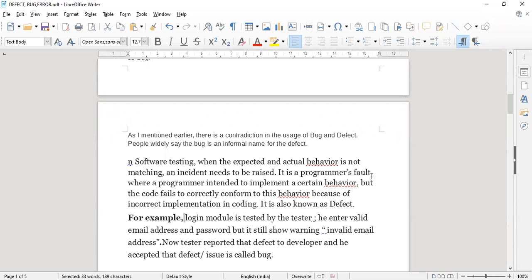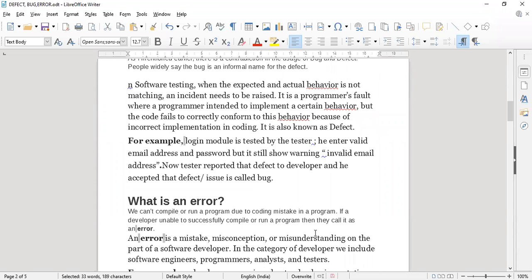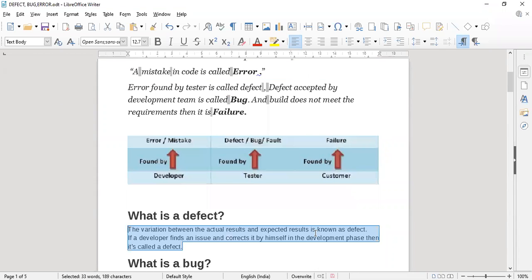It is a programmer's fault where a programmer intended to implement a certain behavior, but the code fails to conform to this behavior. Because of the incorrect implementation in coding, it is called a defect. So bug means that if any particular point is mismatched or not considered at the time of development, that is called a bug.